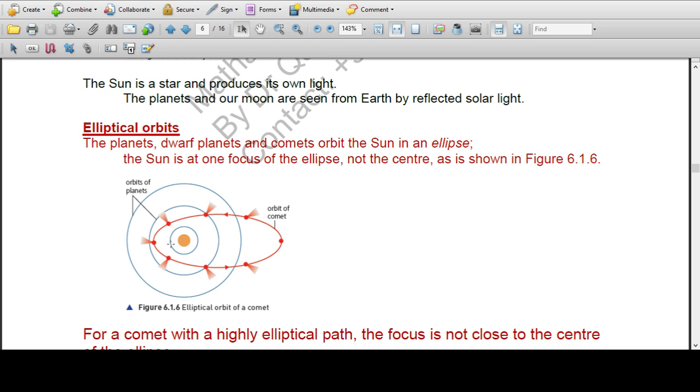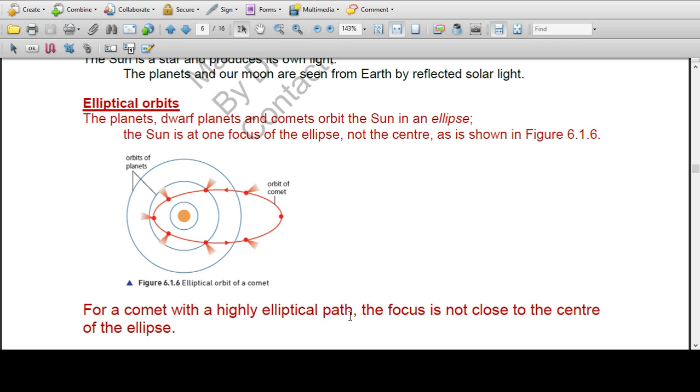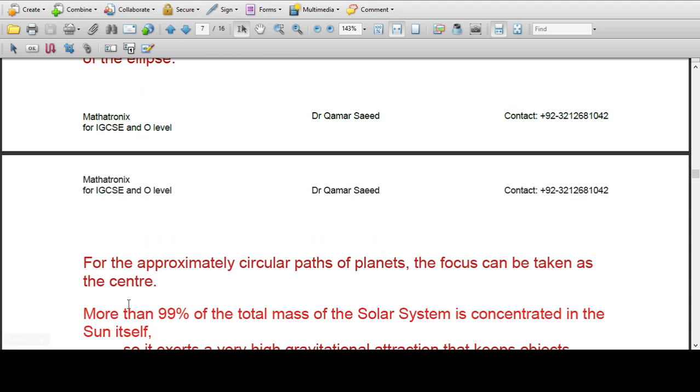It comes closer to the Sun, and then goes far away. For a comet with a highly elliptical path, the focus is not close to the center of the ellipse, so the focus is quite eccentric. For the approximately circular paths of the planets, the focus can be taken as the center.